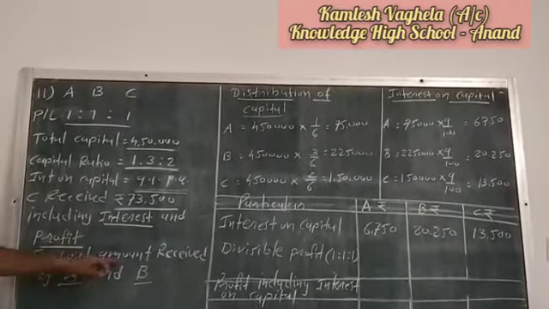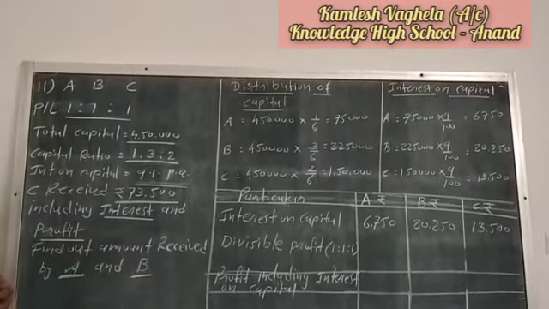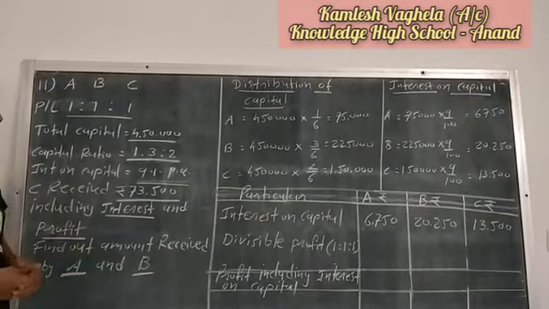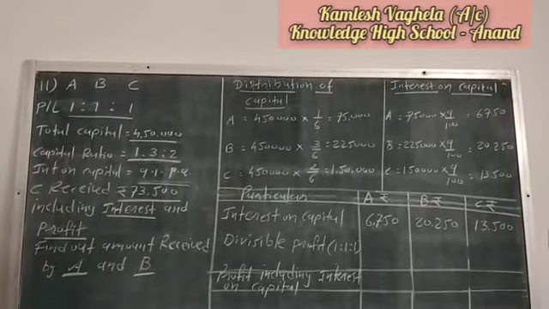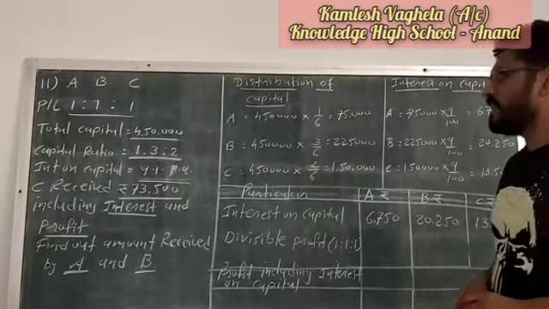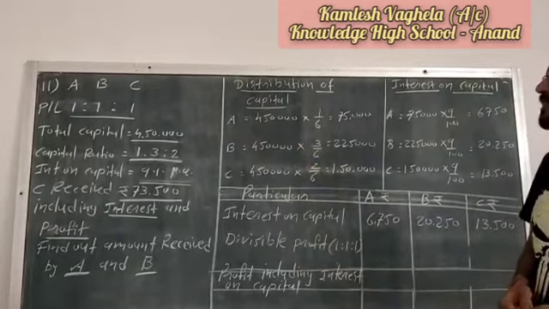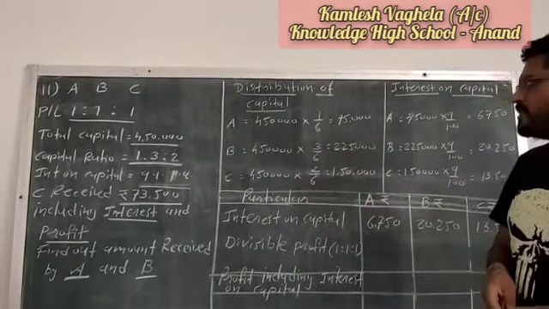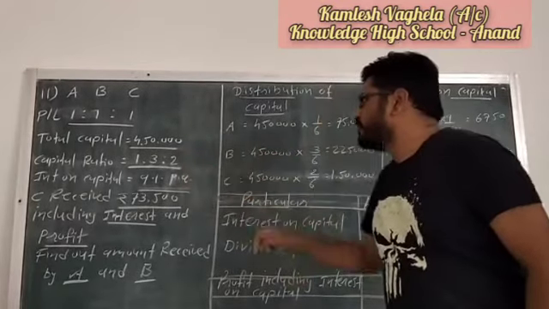Then find out the amount received by A and B. Means here we have to identify how many rupees were received by Mr. A and Mr. B. Okay, so first of all we have to find out interest on capital. Before calculating interest on capital, we need capital, because they have given the total capital of all partners. We have to distribute this capital among the partners in their capital ratio. So what is their capital ratio? That is 1:3:2.